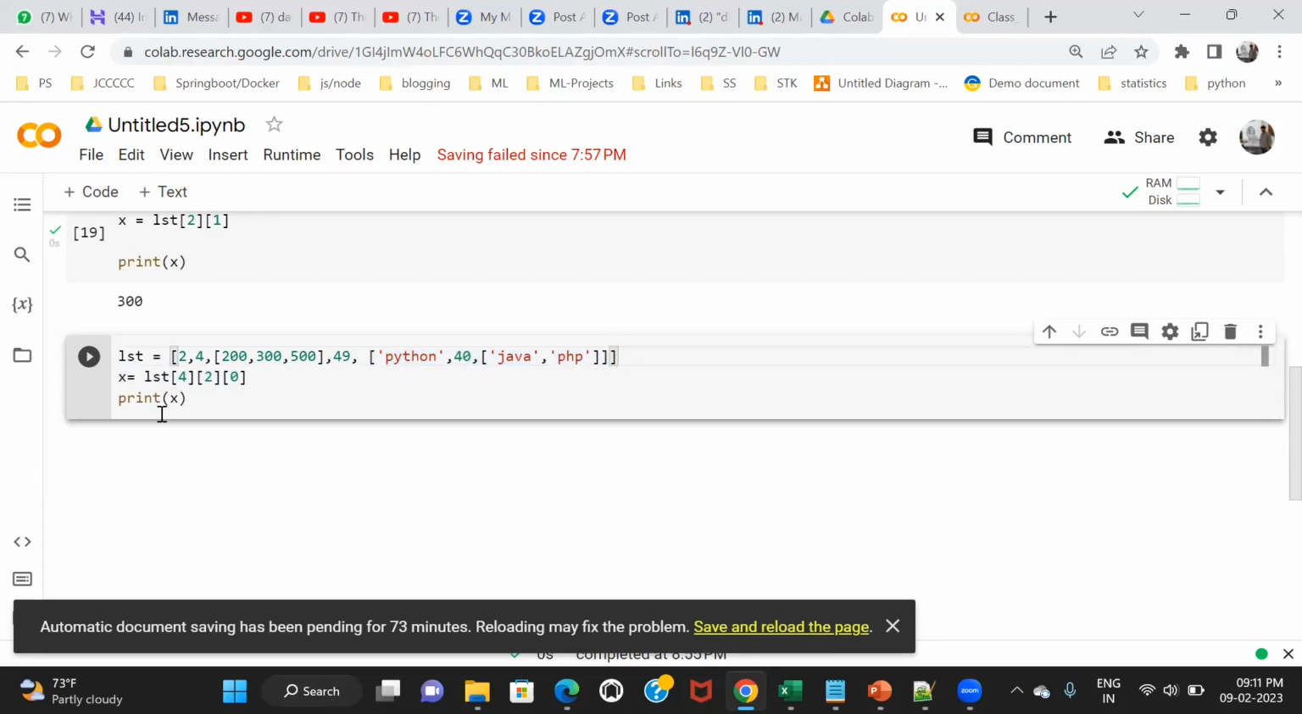Now we are using positive indexing here, right? Your approach is positive indexing. Can you do the same thing with negative indexing? I want to pull Java, but I want to use a different approach, the negative indexing approach. Can you try this?